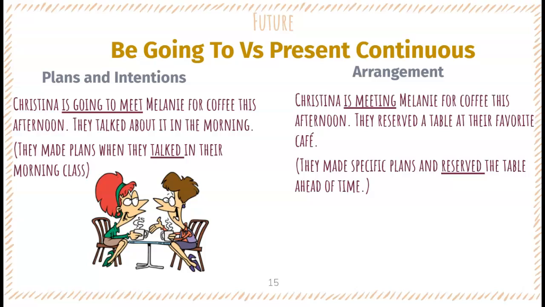They have the plan, but maybe sometimes plans don't go as we want them to go. Sometimes plans change. And sometimes they don't, right? But we don't really know that.